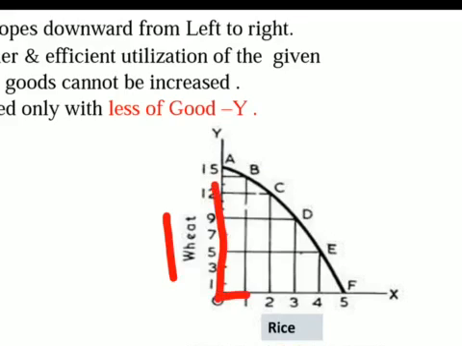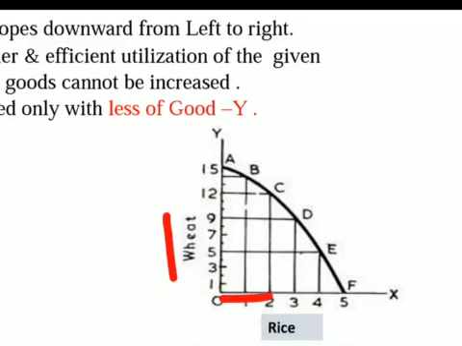Now we thought that the demand for rice is more in the market, so we should produce rice in more quantity. So if we want to produce more rice, like 2 units, then we have to decrease the production of wheat to 12 units.